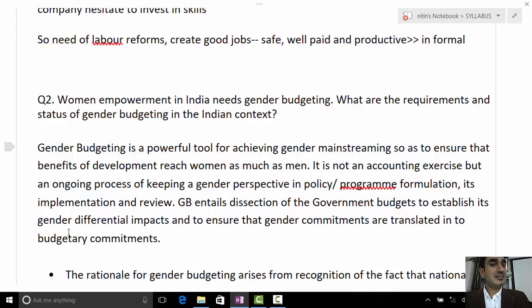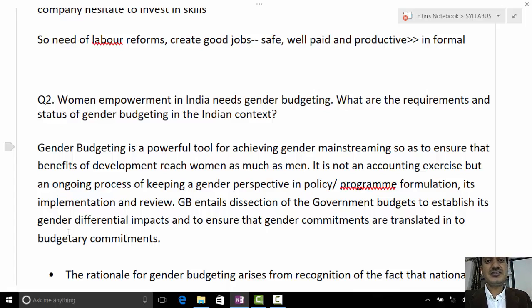Then you can elaborate further as what the question asks, that women empowerment in India. So you understand, it's not a separate technique of budgeting, right? It's just bringing gender perspective, means women-centric policies or any policy that is made. It should give equal benefit to women as well, to ensure gender equality and gender justice.